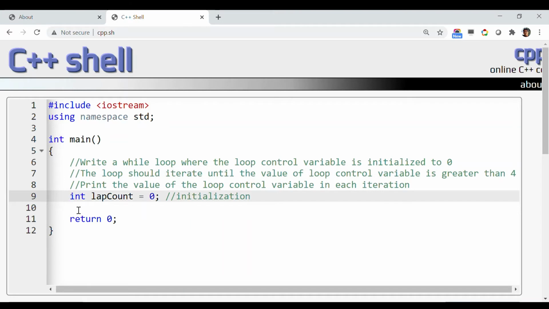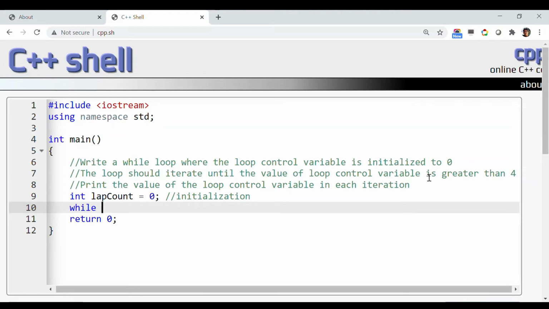But your motivation is to design the condition in such a way that you can stay inside the loop for some time. So what you have to do is the opposite of this condition. Instead of while loop control variable greater than 4, you have to do while lap count is less than equals 4.